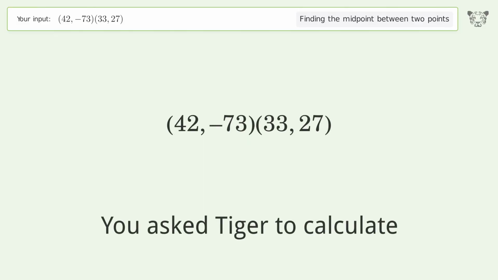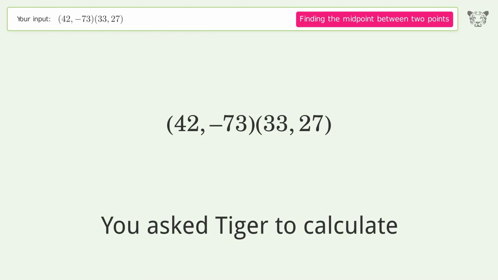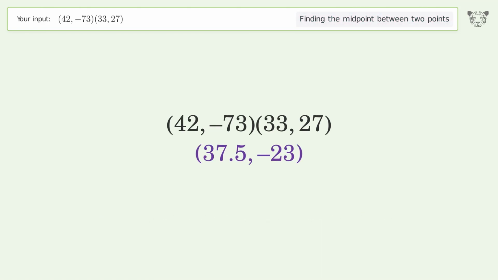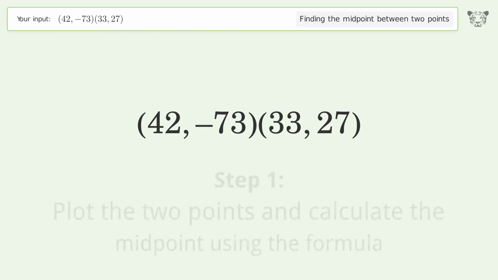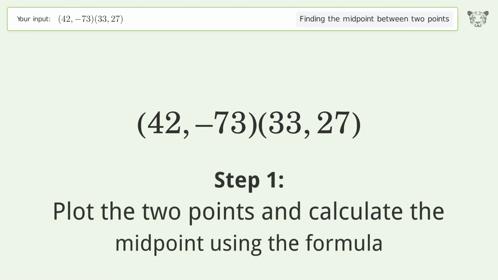You ask Tiger to calculate. This deals with finding the midpoint between 2 points. The midpoint between the 2 points is 37.5, negative 23. Let's solve it step by step. Plot the 2 points and calculate the midpoint using the formula.